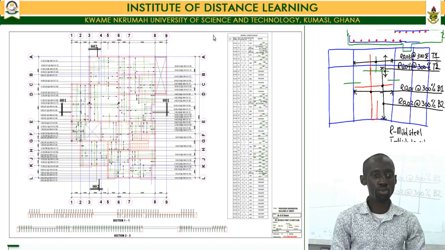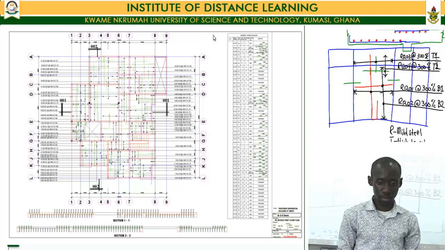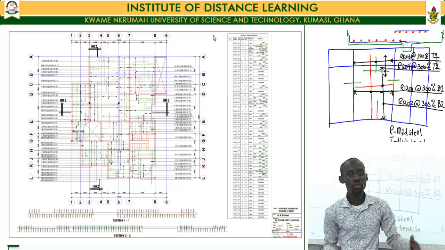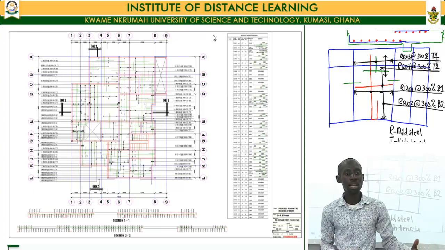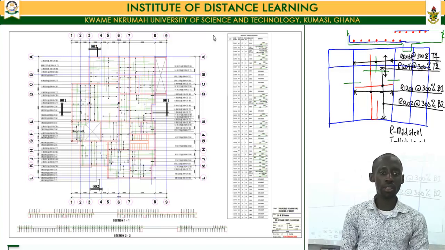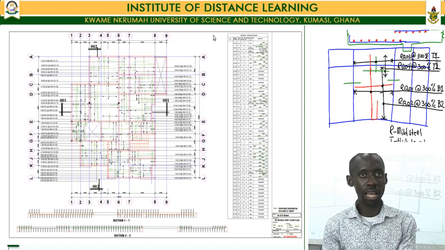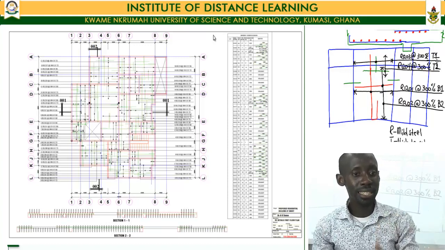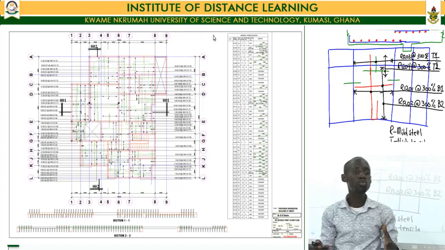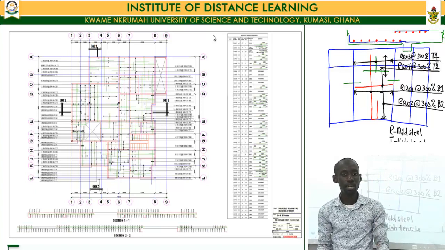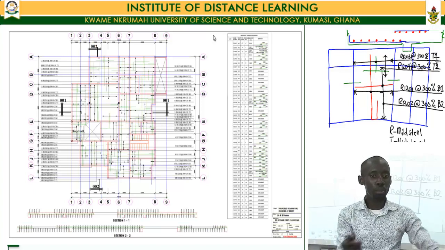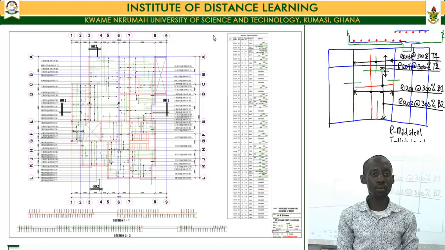That is why, whilst we were going through unit 1, at a point in time we said that to ensure durability of our structural element, the detailing of the structural element should comply with the element being designed for.